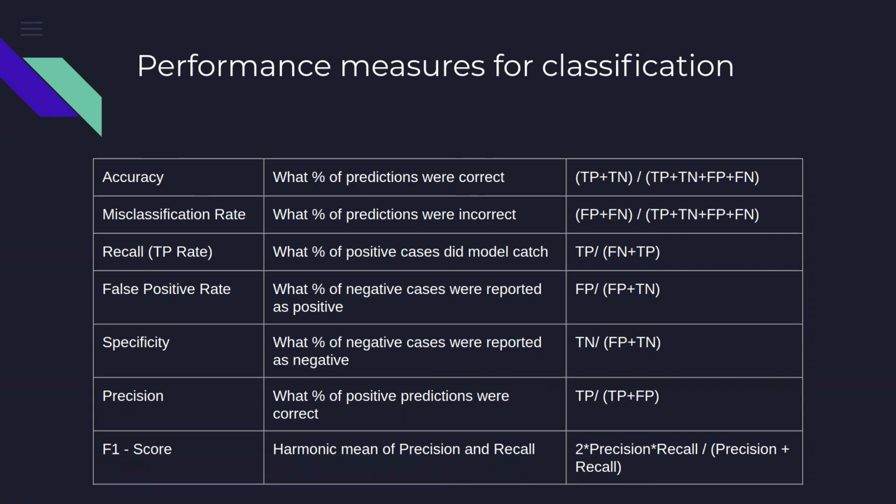The more important one is the accuracy, and 1 minus accuracy is the misclassification rate. So accuracy is saying how many times I have got it right, and misclassification is 1 minus accuracy, which is how many times I got it wrong.